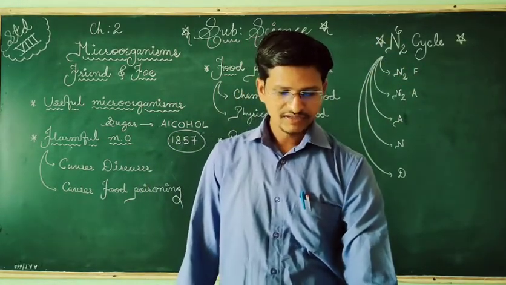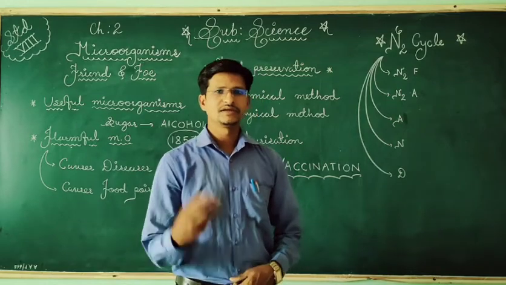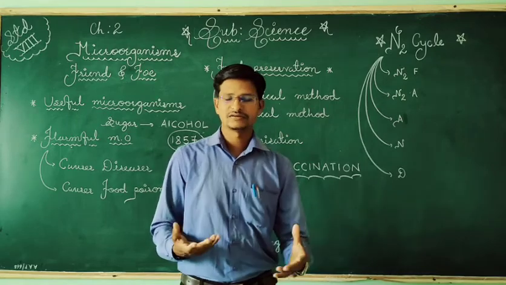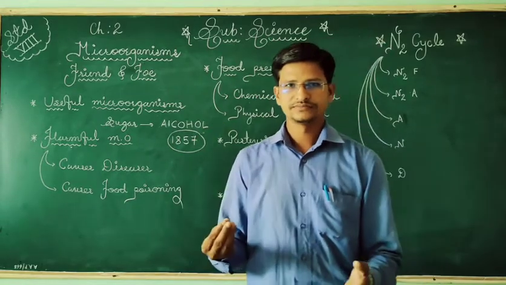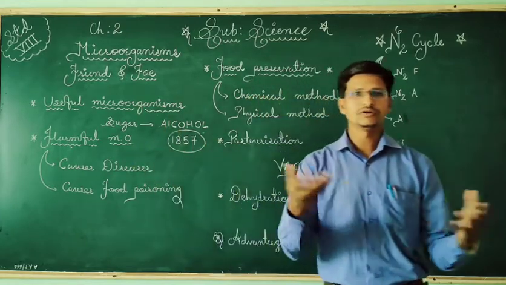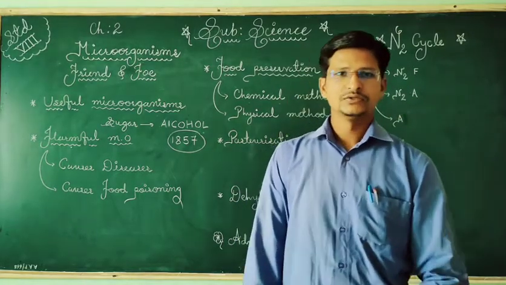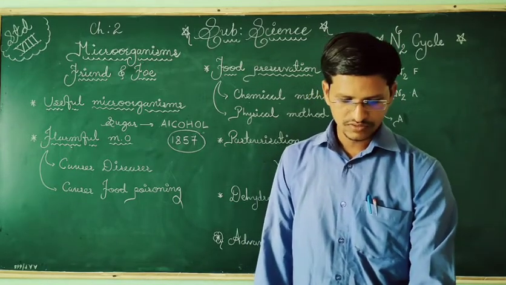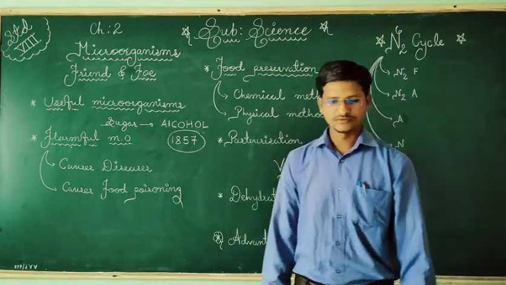Now, cleaning the environment is another use. Microorganisms are useful to clean the environment. If a dead body is lying on the road, it will be decomposed by the microorganisms. After 10 or 15 days, you will not see the body on the road. So simply, they are helping to clean the environment. Another use of microbes is tanning, which means converting animal skin into leather. In that way also these microorganisms are useful.